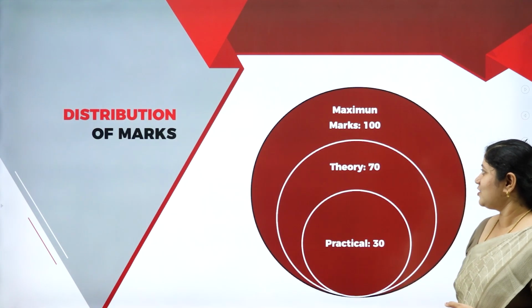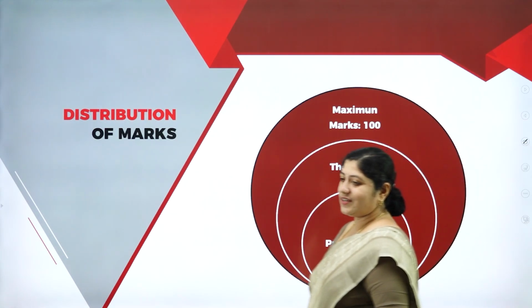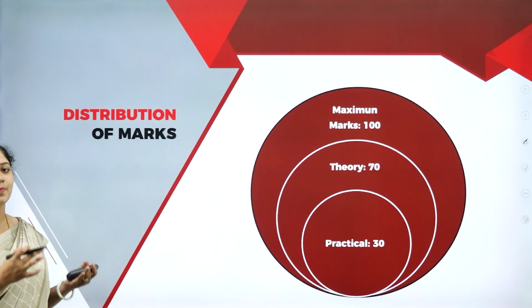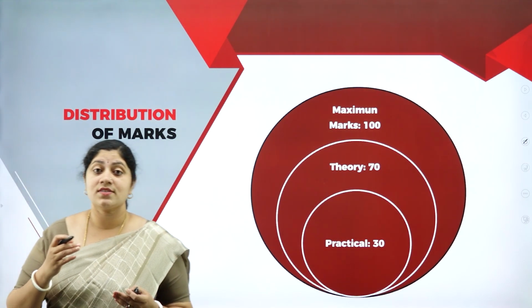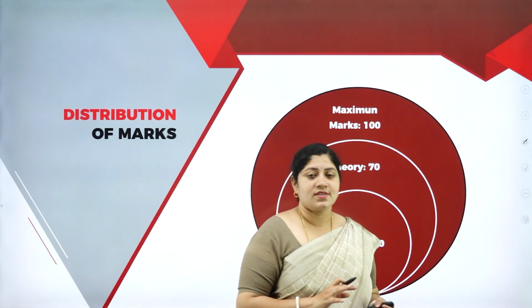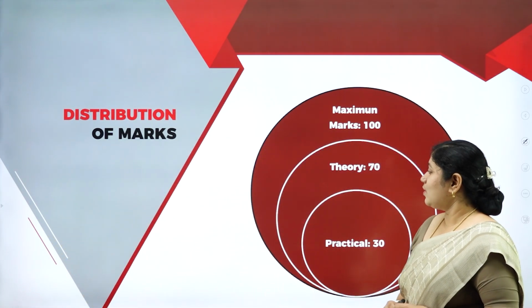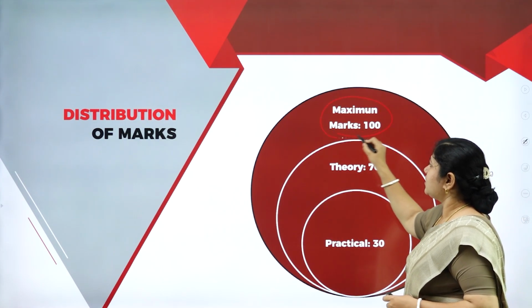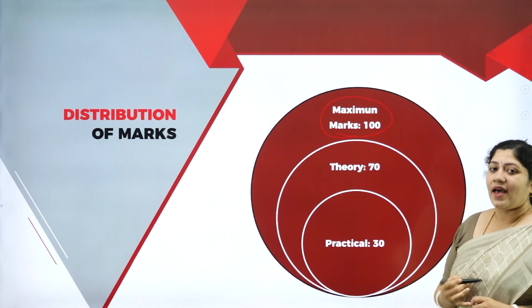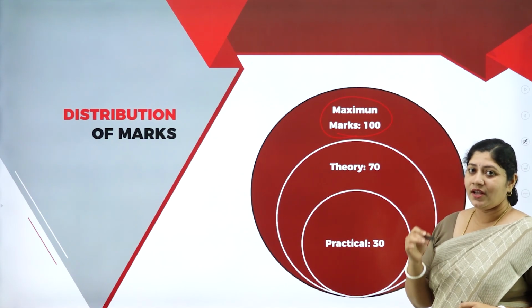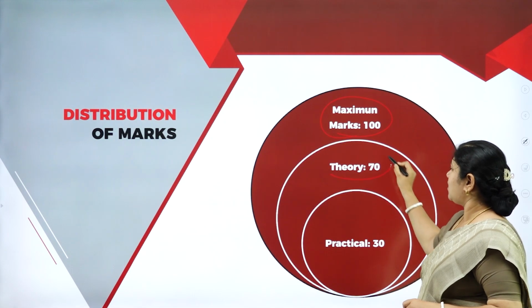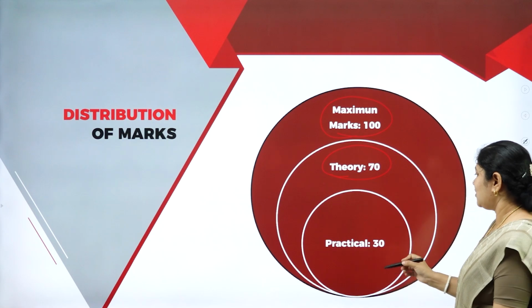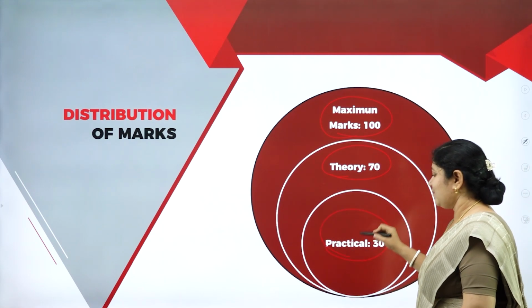All right, so let's move forward. Over here, we are moving ahead in understanding how the marks are distributed with respect to the computer science subject. As you can observe, the paper will be for a complete 100 marks, in which we have a division: a theory, that's nothing but a written exam, for 70 marks, and another 30 marks of practicals.